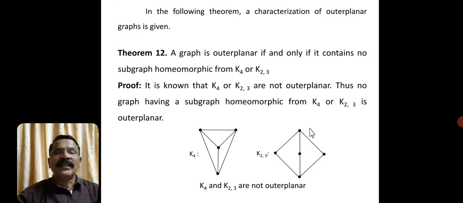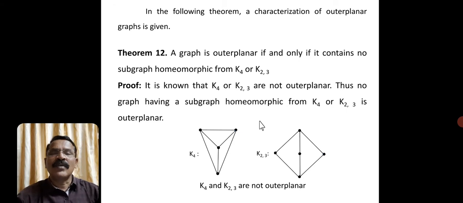Now, in the following theorem, we are giving a characterization for outer planar graphs. Already we know two graphs. One is K4 and another one is K23. If you could recall those two concepts, K4 and K23, what kind of graphs are those? Those graphs are non-outer planar graphs. Okay, so K4 is non-outer planar, and K23 is also a non-outer planar graph.